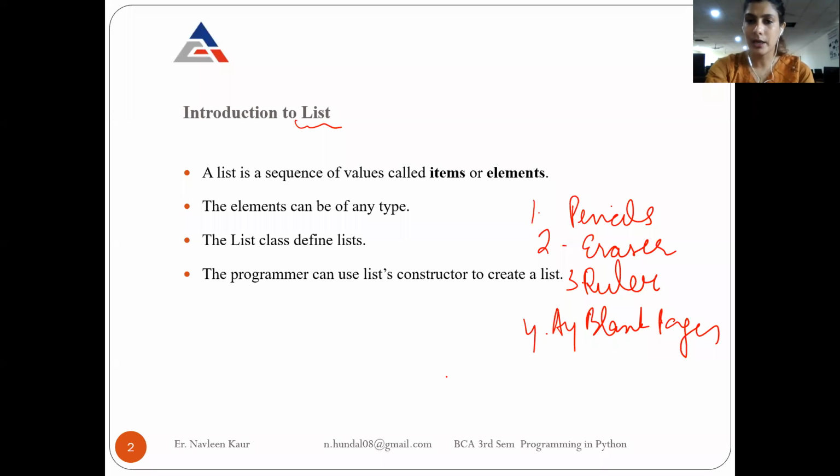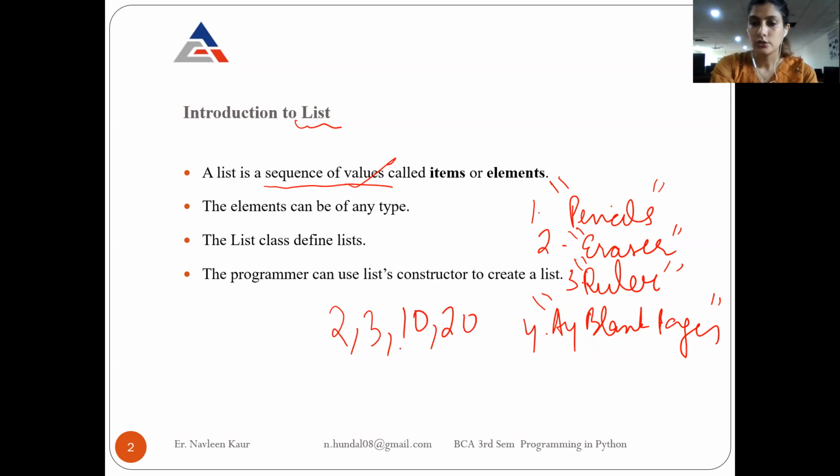Similarly, in Python also you can create a list of items. So a list is what? It is a sequence of values. Here I am not storing items directly, I am storing the values. If I am storing the value pencils, it means it will be a string. If I'm storing the value eraser, it will be a string. If I'm storing the value ruler, it is also a string. If I'm storing the value blank pages, it is also a string. On the other hand, if I store values like 2, 3, 10, 20, this is a list of integers, right? So a list is actually a sequence of values.